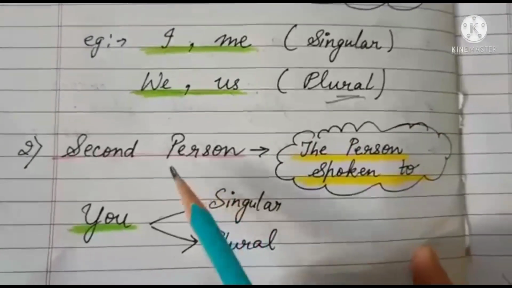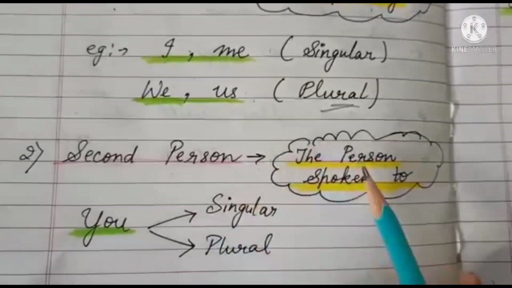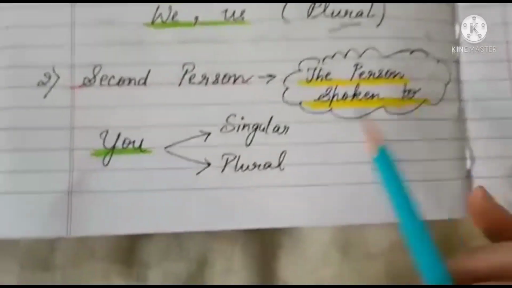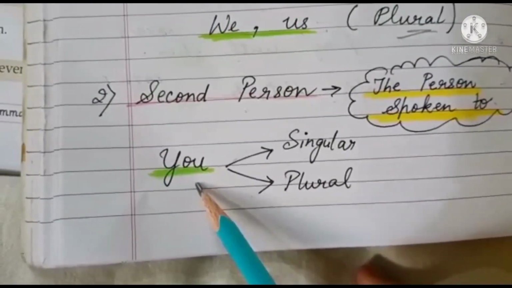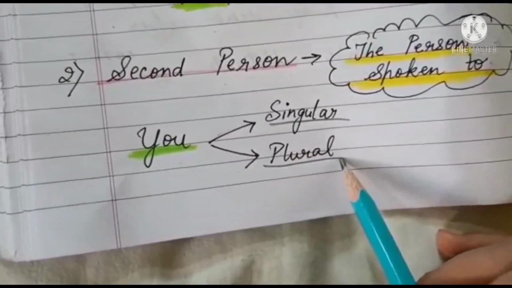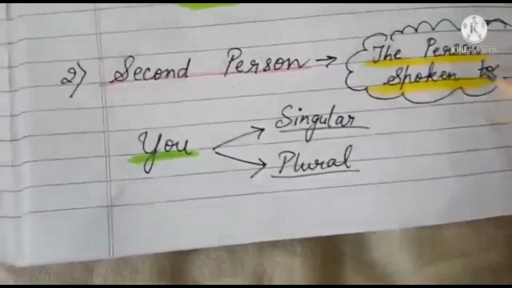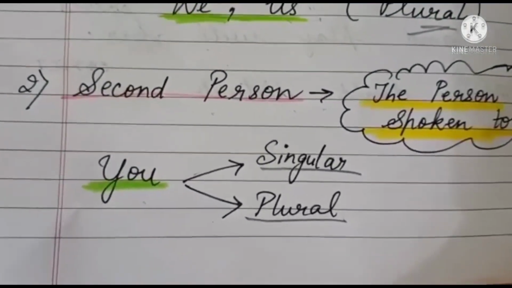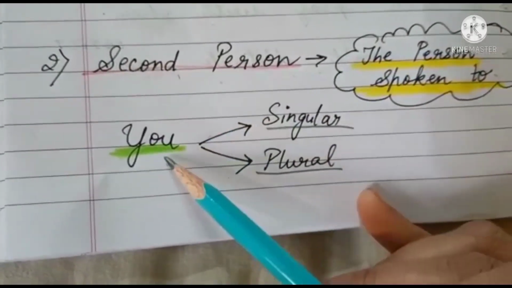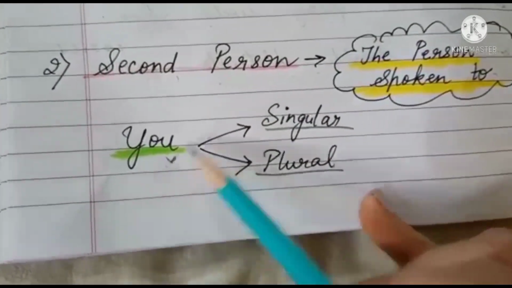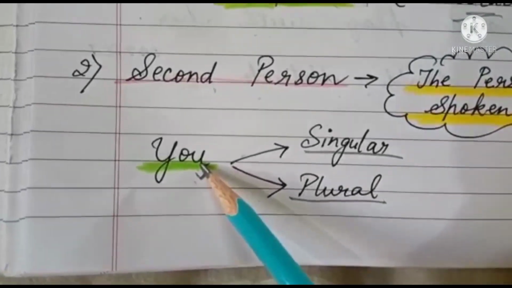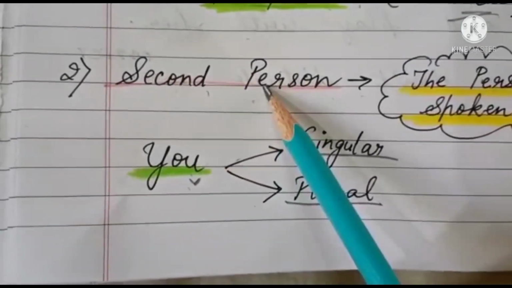Okay. Next is second person. The person spoken to is called the second person. You is the second person pronoun which is used in both singular and plural form. The person spoken to, the listener, that person is called the second person. Both in singular and plural forms, children, we are going to use this word you. So you comes in second person.